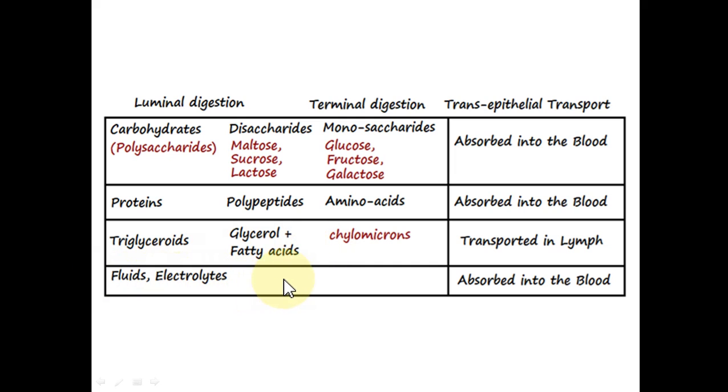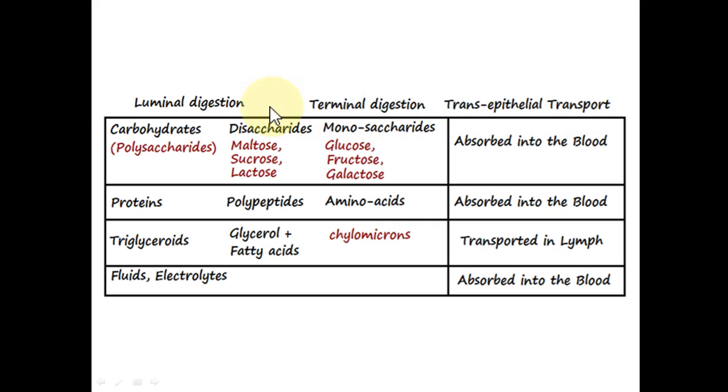The fluids and electrolytes are absorbed by various diffusions into the blood and are carried in the blood then to be used where they are needed. So here we can see that there are three phases of digestion: one is the luminal digestion that occurs inside the intestinal tract, the terminal digestion that occurs at the brush border of the intestine, and then the transport of the nutrients through the cell membrane.